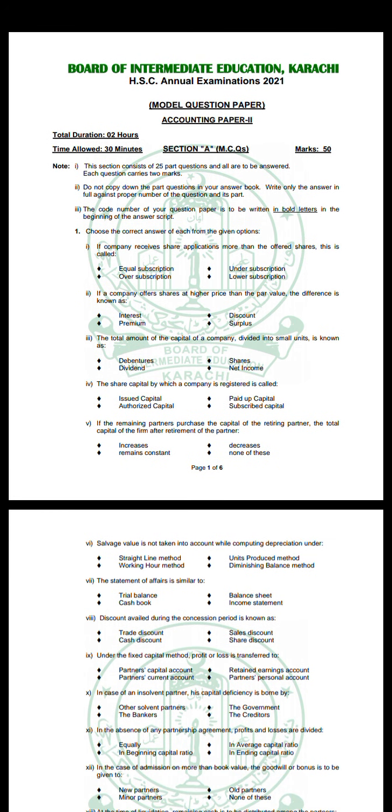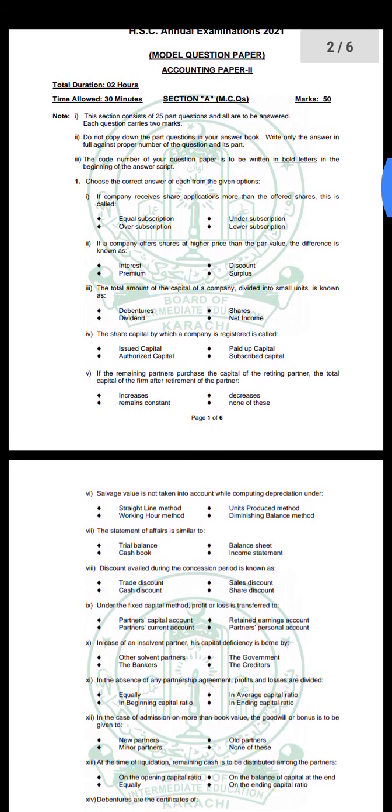The total amount of the capital of a company divided into small units is known as shares. The share capital by which a company is registered is called authorized capital. If the remaining partners purchase the capital of the retiring partner, the total capital of the firm after retirement of